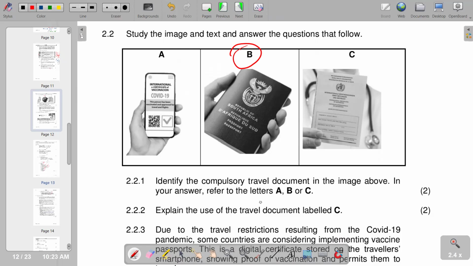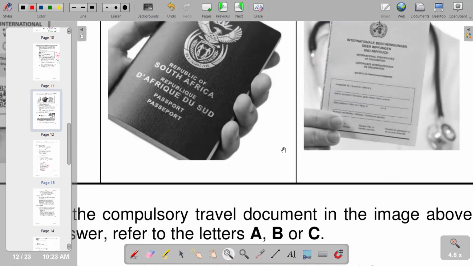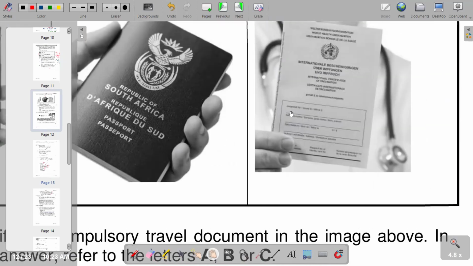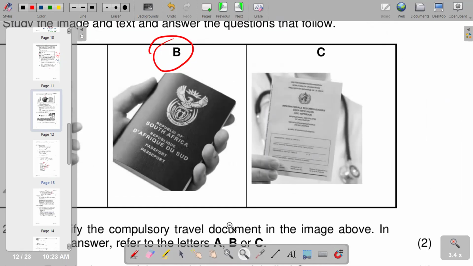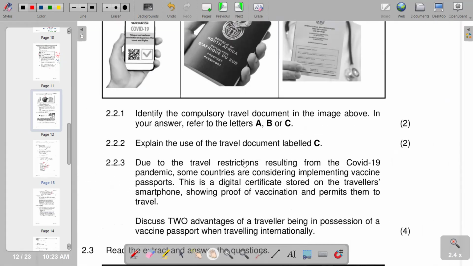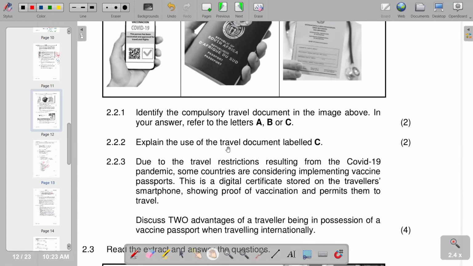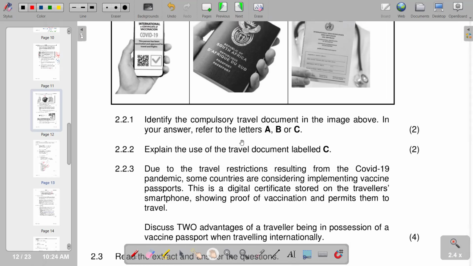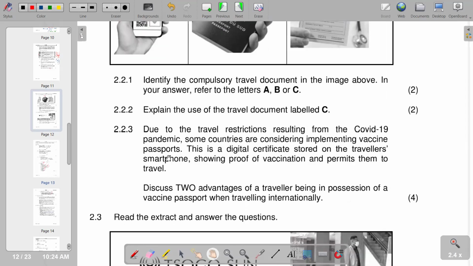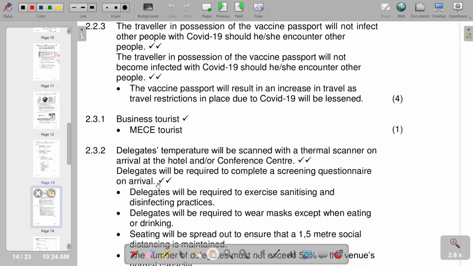If you go to C, you'll see that we can try to zoom out, and we can see that it is indicating to be a health certificate. There's an issue of vaccination as indicated, so it is a health certificate. So we're saying it is a health certificate, and then the question requires us to explain the use of a health certificate. So it verifies, obviously, the health position of the traveler, whether the traveler is in a good healthy condition. So basically, that's what we have on that part.